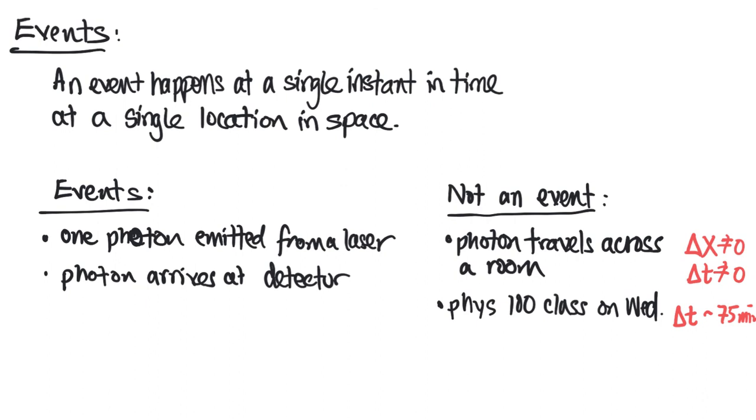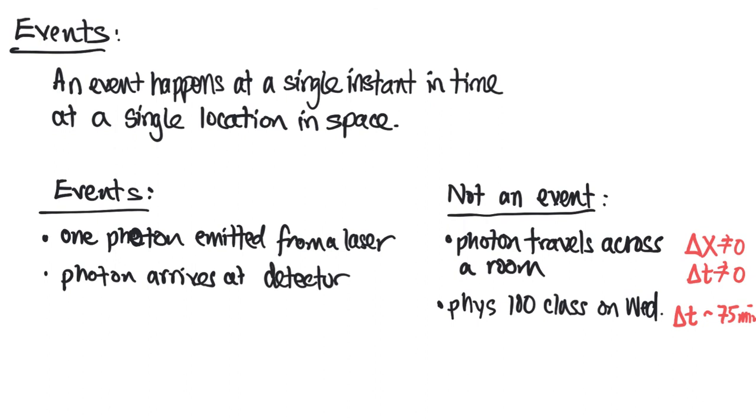Or, if we're remote, then it's kind of taking place across the planet. So we have a couple problems with that. Now you could say the start of Physics 100 class for a particular person, right? And that person would have a given location, and the class would start at a single instant of time. So that would be okay.